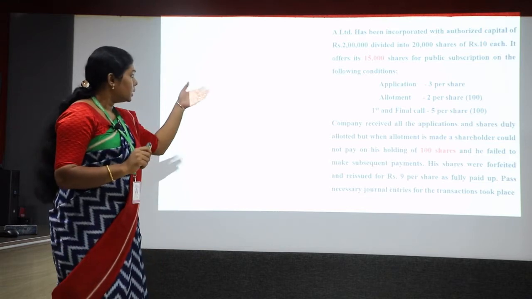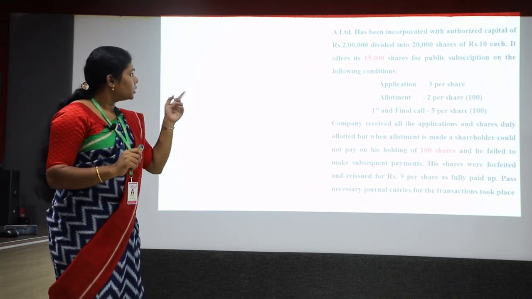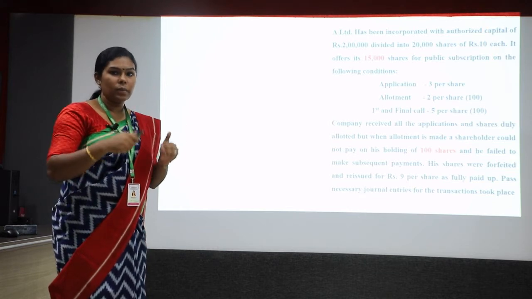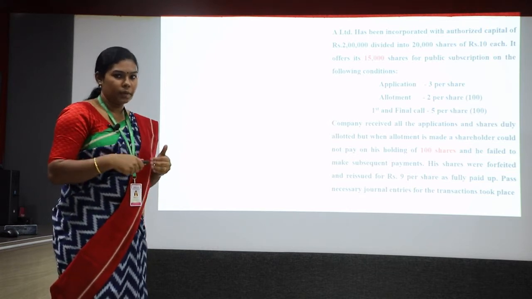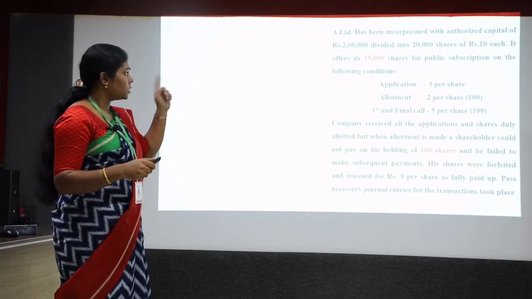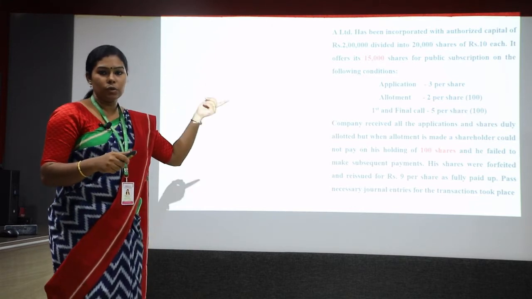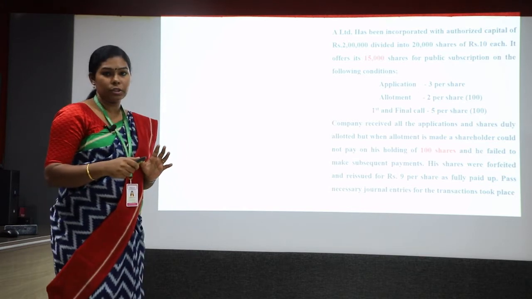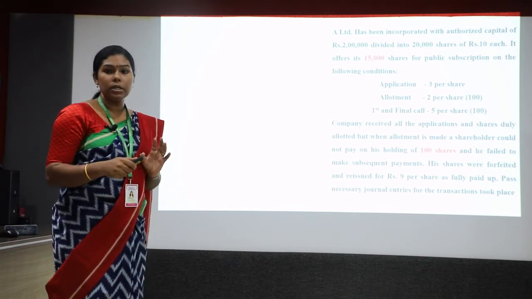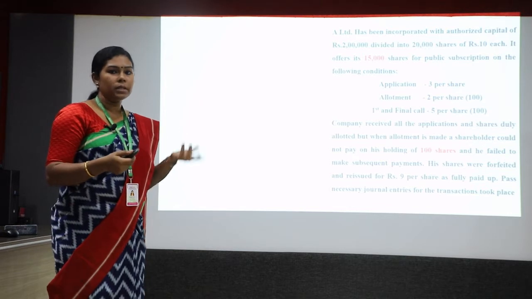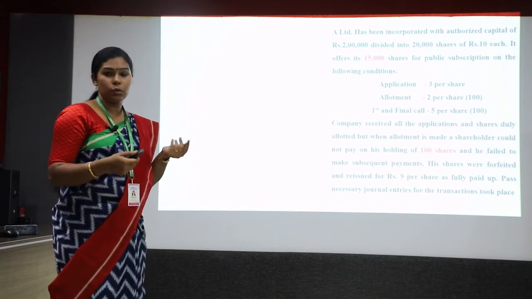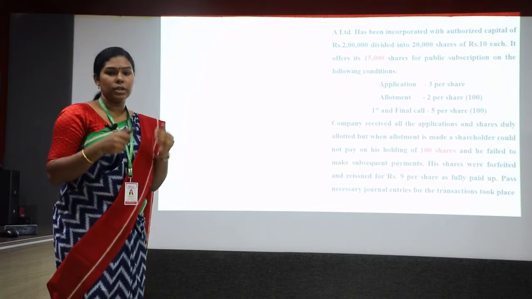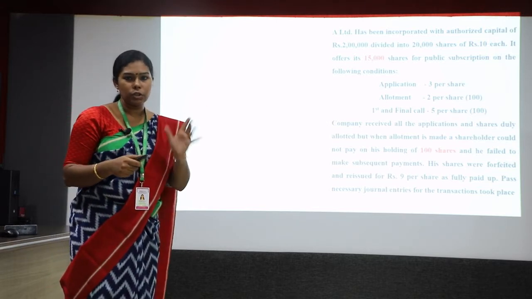Then the allotted shares were divided into installments, and the money is collected by the company in installments. What are the installments? The first installment is the application. During that time, the shareholder has to pay 3 rupees per share. Then during the allotment, when the company makes the call for allotment, the shareholder has to pay 2 rupees per share. Then when the first and final call is made, the shareholder has to pay 5 rupees per share.